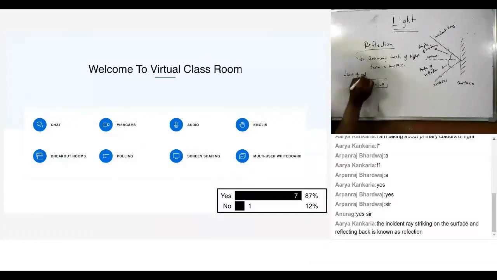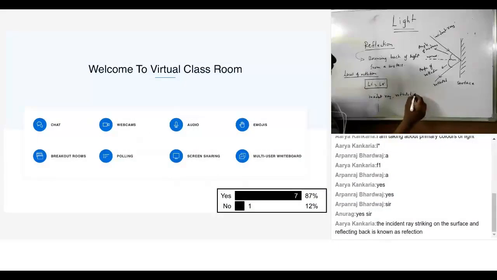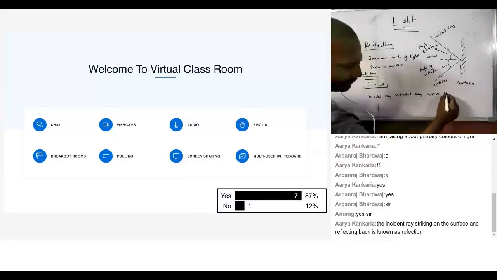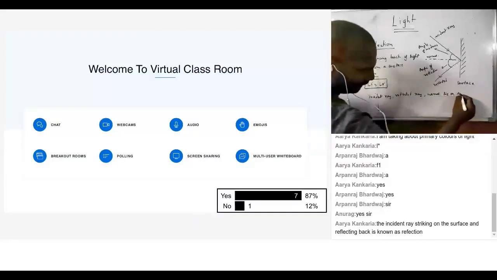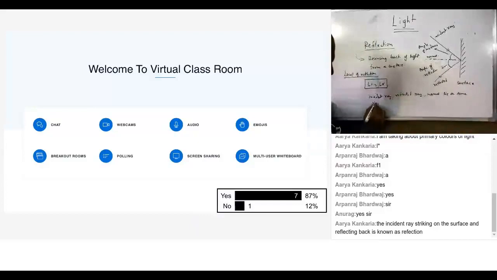We'll discuss all about them. Now the second one is what? Incident ray, normal, and reflected ray all lie on the same plane. We know this, right? Is that fine? So this is what we know.